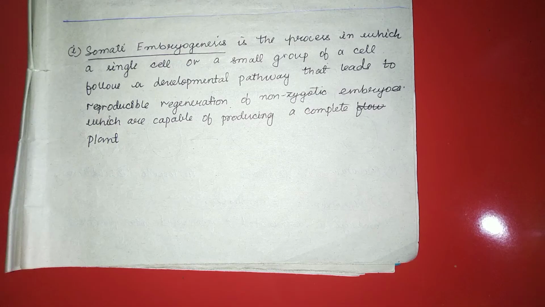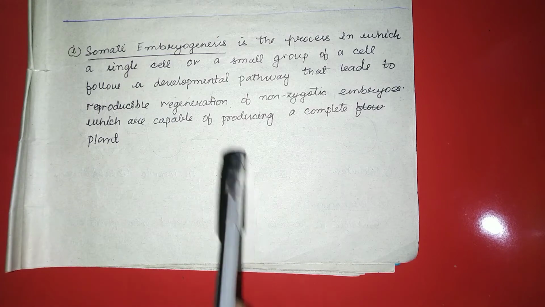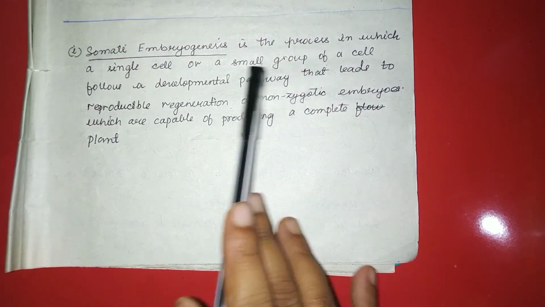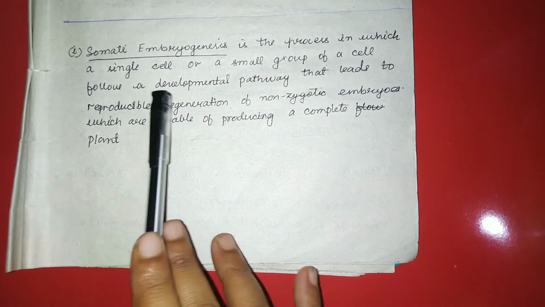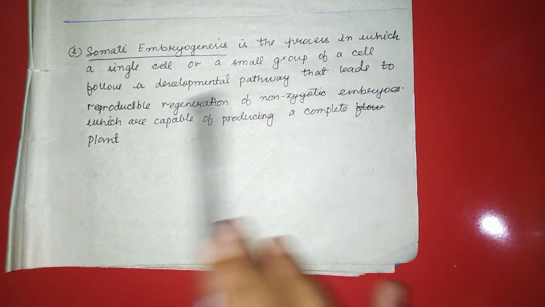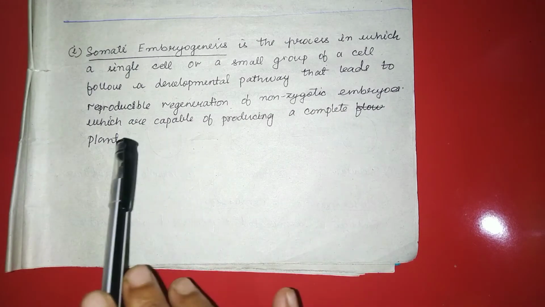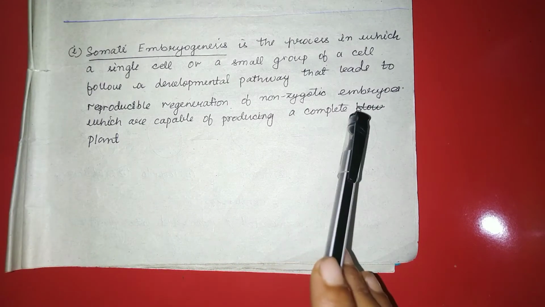So embryogenesis means the development of plant embryo either by sexual or asexual reproduction through which a new plantlet can arise. So, somatic embryogenesis can be defined as a process in which a single cell or a small group of cells follows a developmental pathway that leads to the regeneration of non-zygotic embryos which are capable of producing a complete plant.